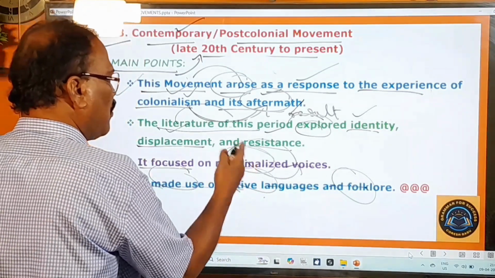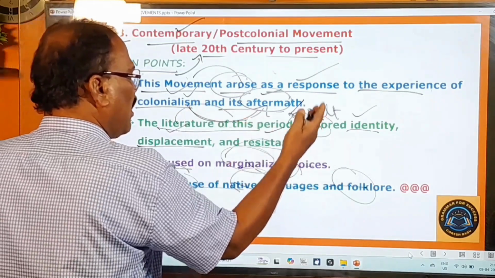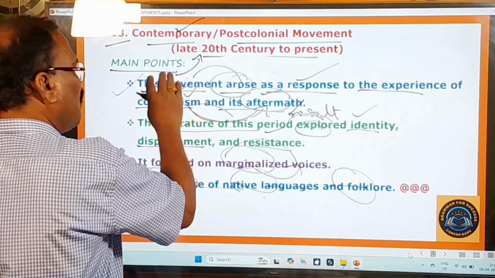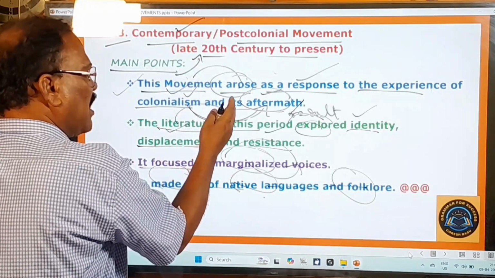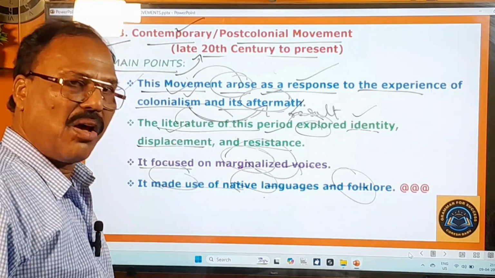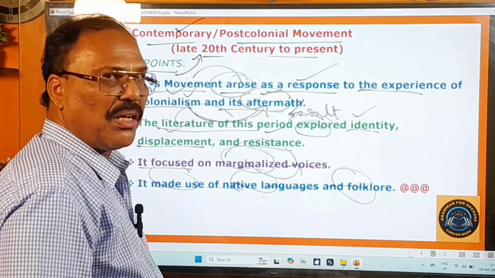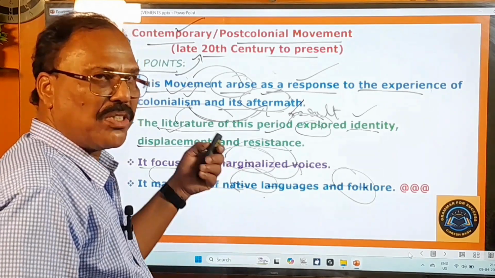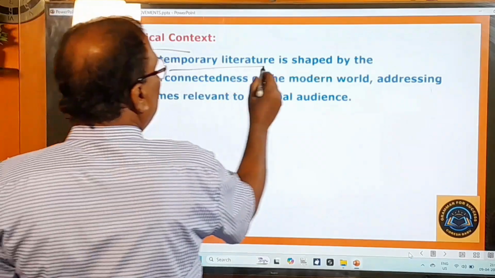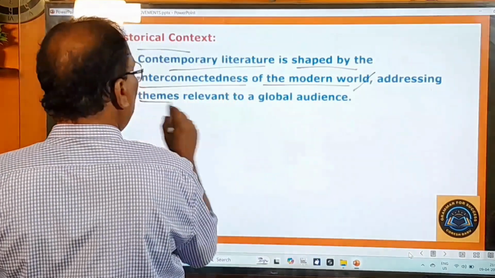They gave importance to marginalized voices, neglected people, and they have dealt with the problems of identity, displacement and resistance. Okay, this movement came into existence as a response to the experiences of colonialism and its consequences or its results. So all these things you have learnt, and now let's move on to learn about the historical context of this movement. Historical context. Contemporary literature is shaped by the interconnectedness of the modern world, addressing themes relevant to a global audience.